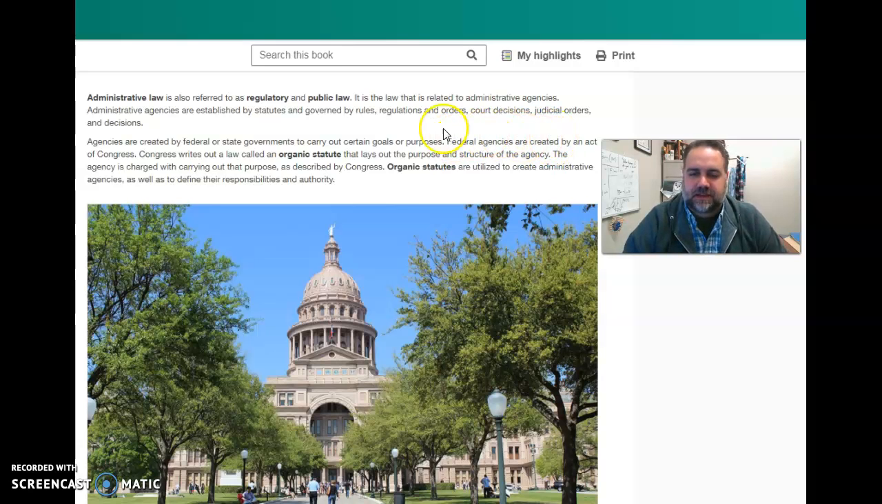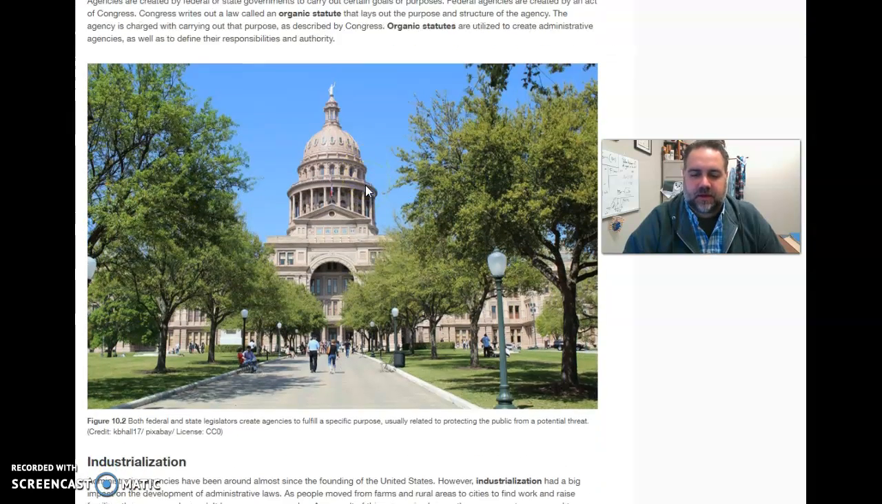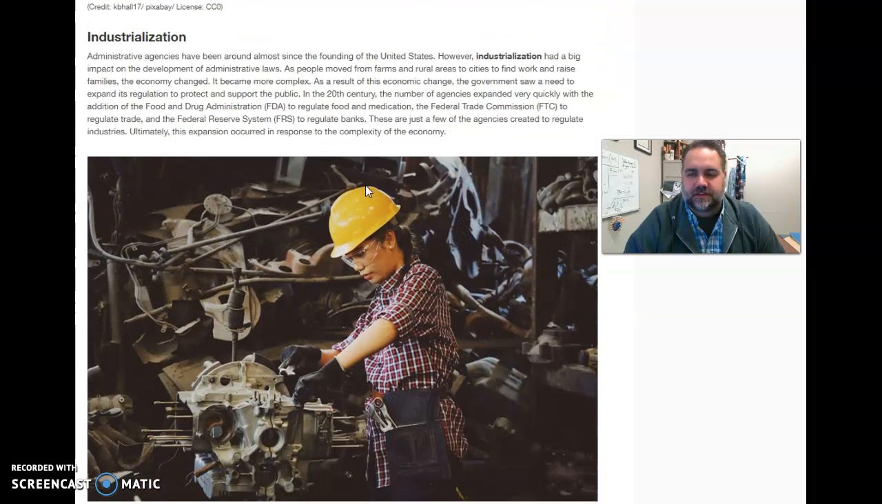Federal agencies are created by an act of Congress. Congress writes out a law called an organic statute that lays out the purpose and structure of the agency. The agency is charged with carrying out that purpose as prescribed by Congress. Organic statutes are utilized to create administrative agencies as well as to define their responsibilities and authority. So just keep in mind when you see an agency or regulation, the purpose of it is mainly to protect the public.